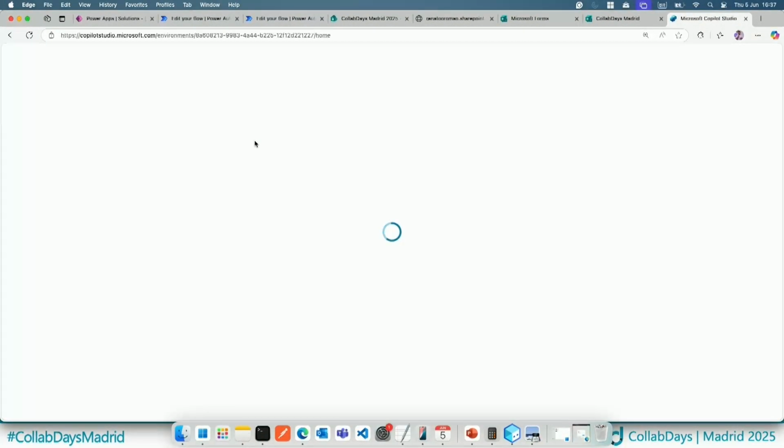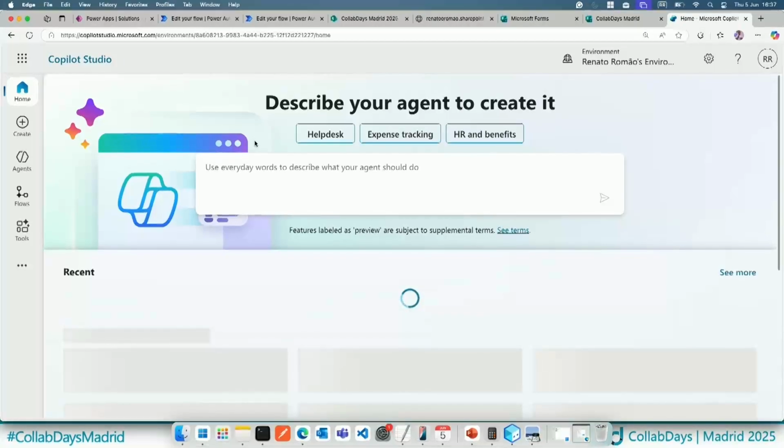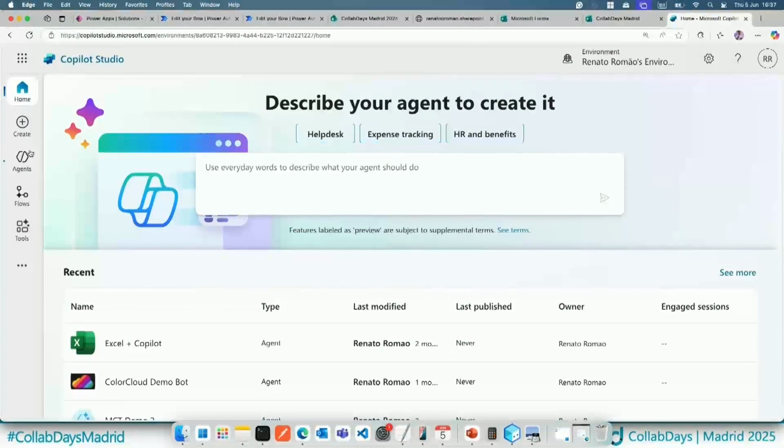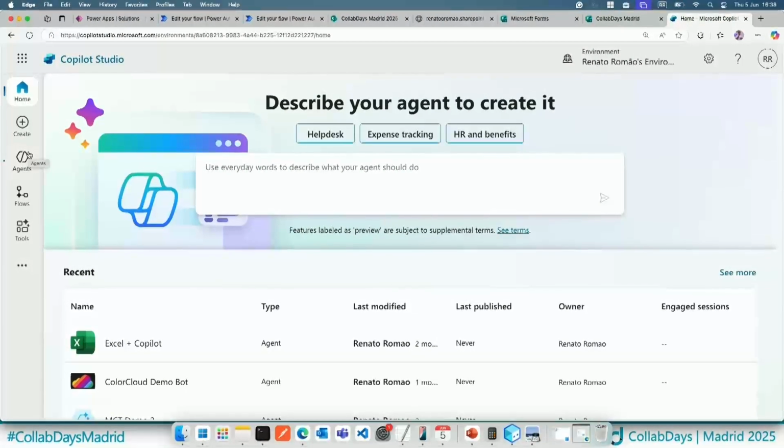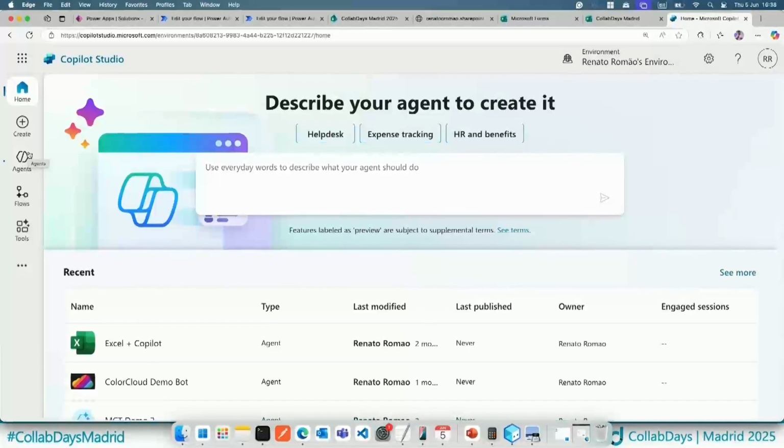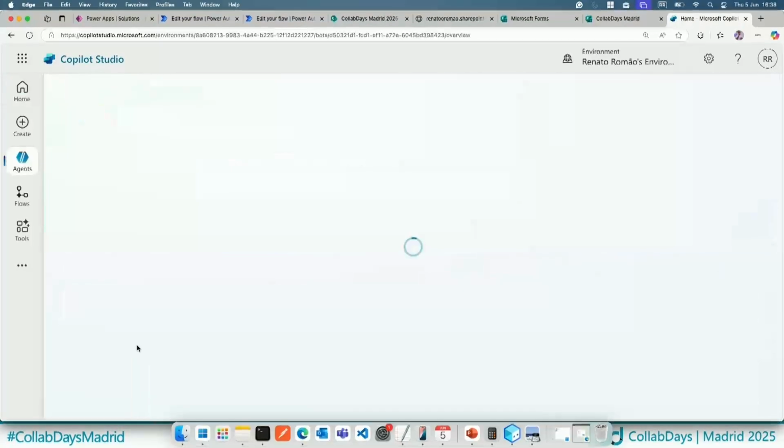So what we have here, when we are using Copilot Studio, right now we can build autonomous agents that basically we don't need to wait for a message from the end user. So we can start from an action. Could be when an email is received, when a message is received on Teams, or any other action. So in this case, we are using an autonomous agent. How can I do that?